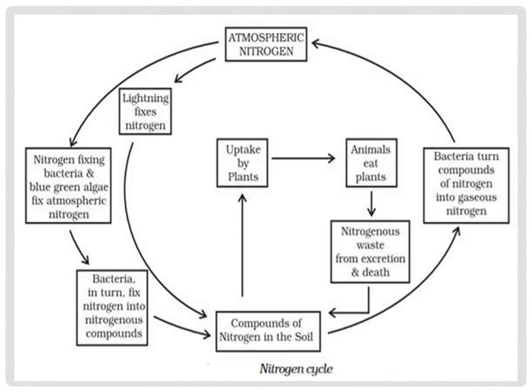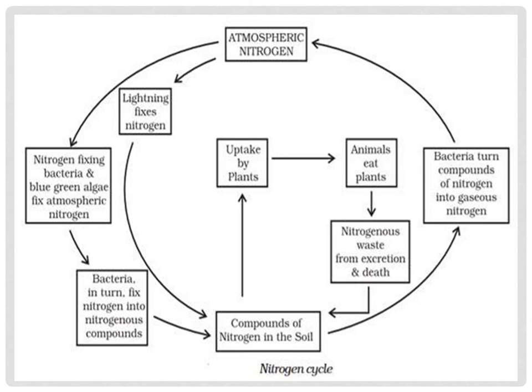This is the diagram of the nitrogen cycle given in your textbook. That is atmospheric nitrogen. It is converted into compounds of nitrogen by nitrogen fixing bacteria and blue green algae, and then by another bacteria which converts them into nitrogenous compounds, or by lightning it can also be fixed into the soil.